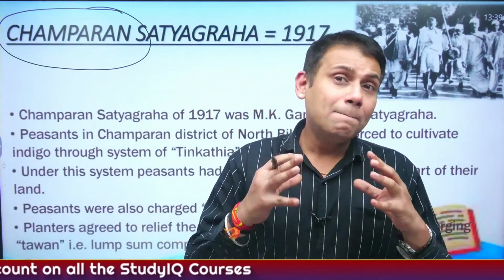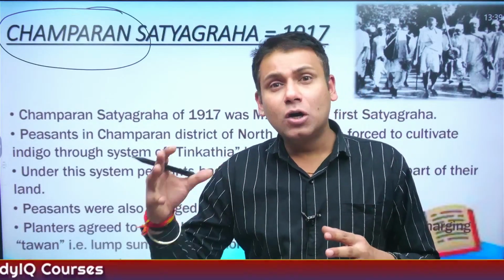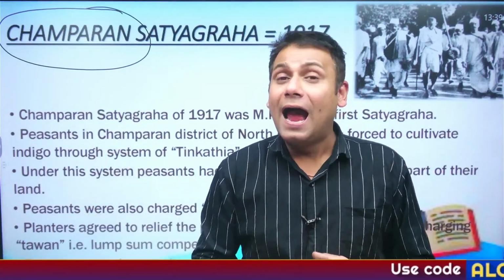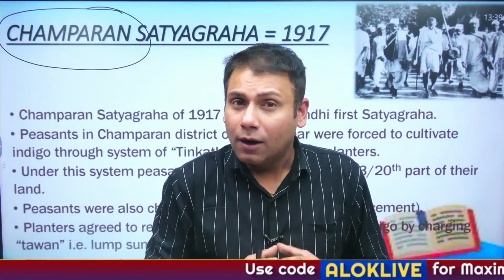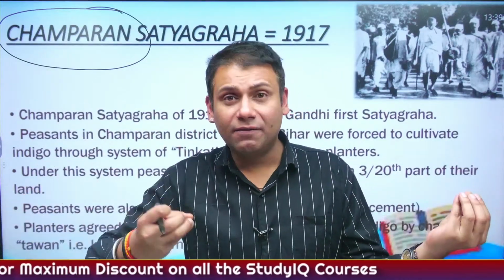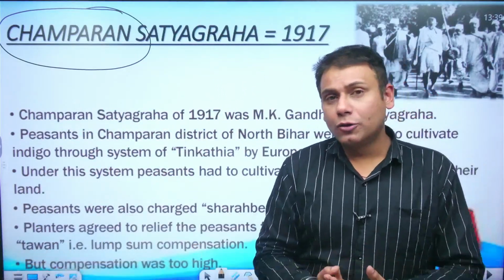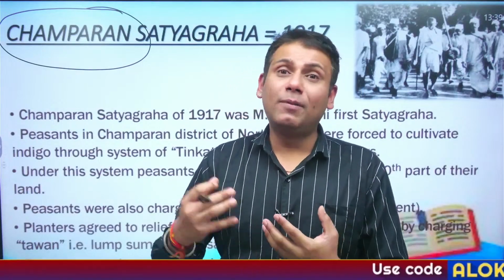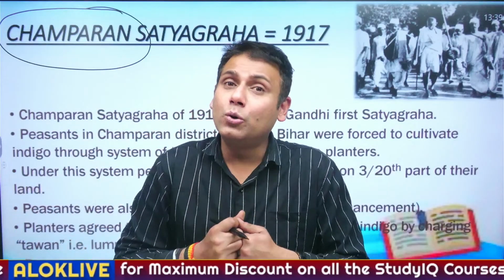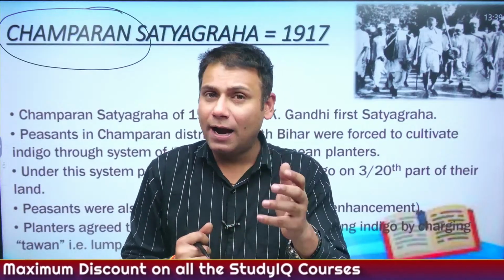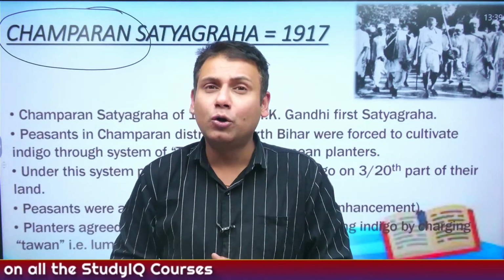And now, Mahatma Gandhi decided to fight for the cause of Indians in South Africa. And he coined the term Satyagraha for the first time in South Africa. In South Africa, he used the Passive Resistance Association. He coined the term Satyagraha. Okay, it is also believed that with the help of his friend Herman Kallenbach, he established Tolstoy Farm. It was referred to as Tolstoy Farm because he was inspired by Leo Tolstoy and his teachings. He was inspired by a book called War and Peace by Leo Tolstoy.